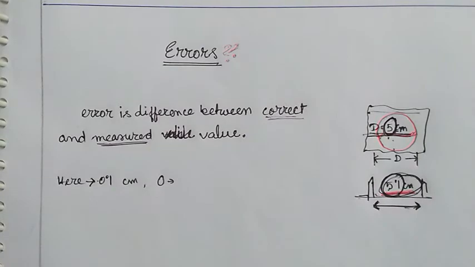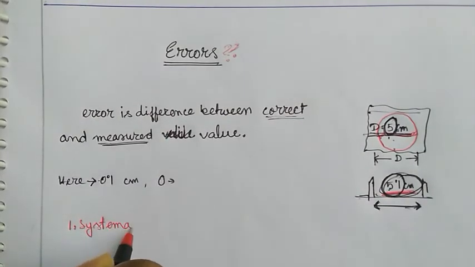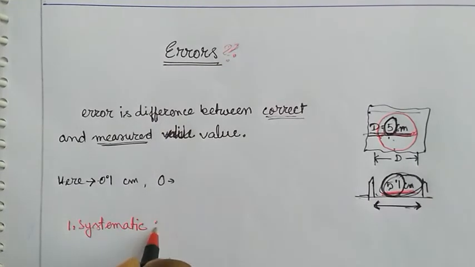Now errors can be of many types, but they have been classified into 3 types basically. The first type is systematic errors. Now what are systematic errors? What do you mean by systematic?